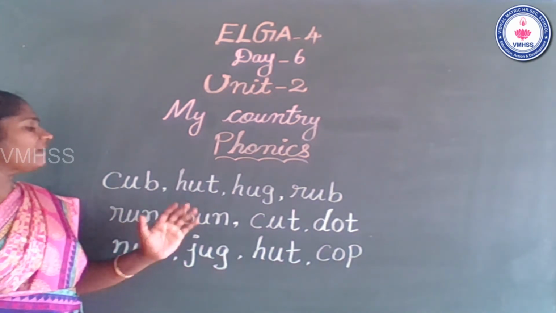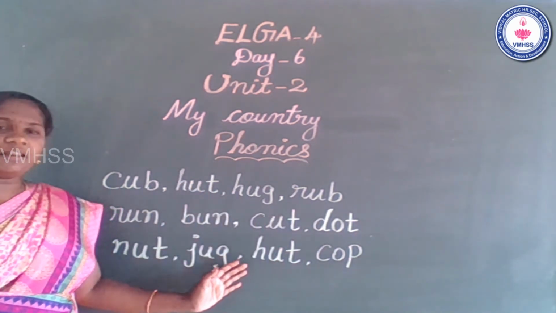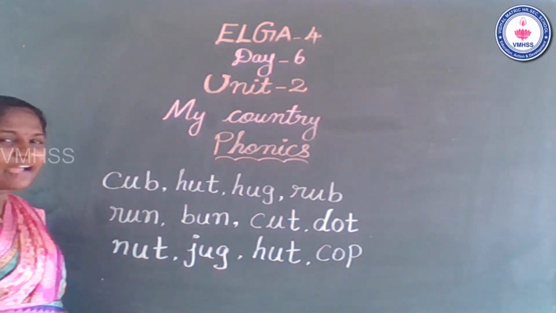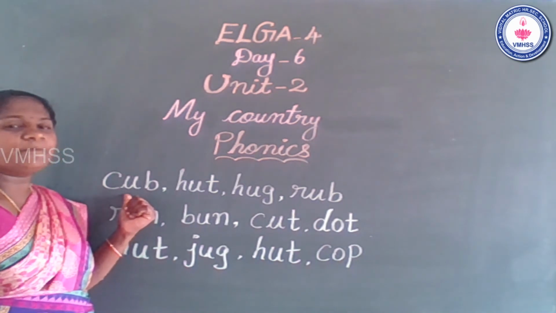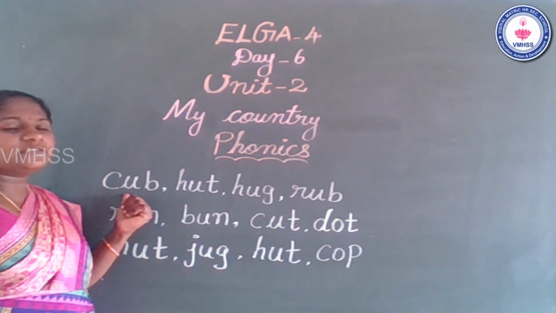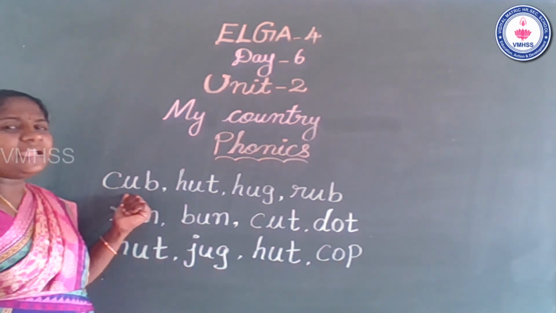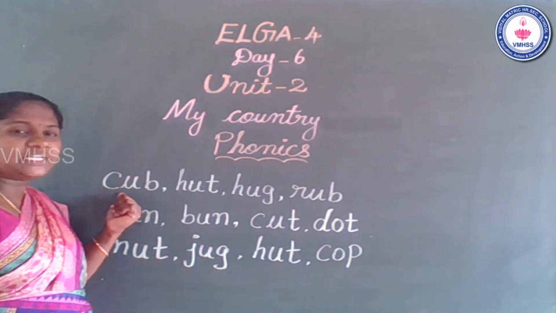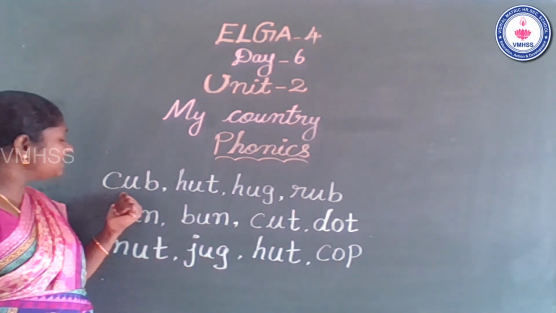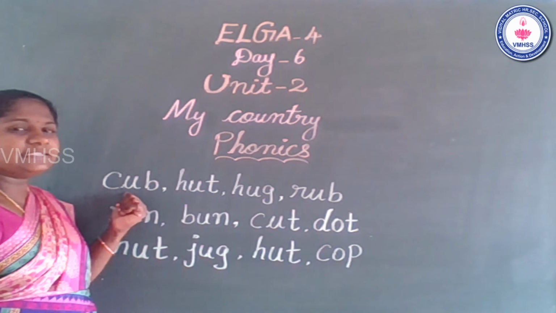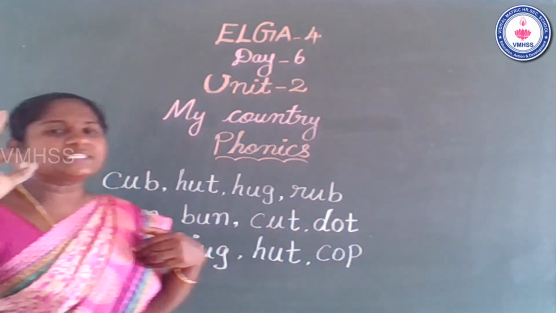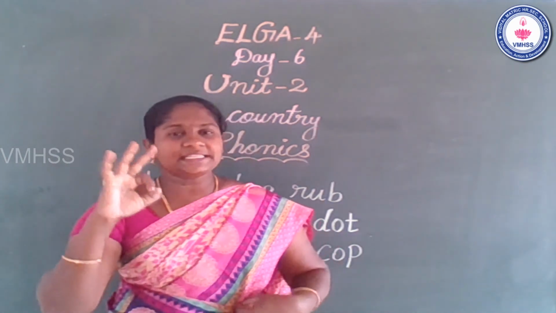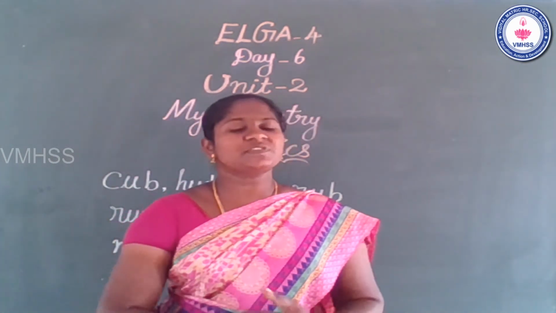Now I will read all the words. Children, please repeat after me. What is the first word? Can anybody read this word? Listen, the word makes 3 sounds. How many sounds? The word makes 3 sounds. What are the 3 sounds, children?